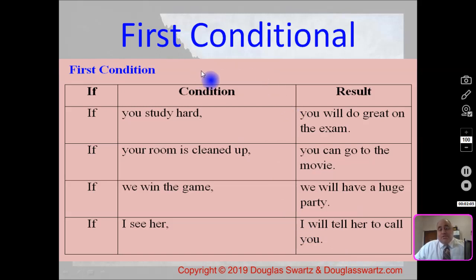Here's some more first conditional example sentences. I've put them into columns: the if, the condition, and the result. If you study hard, you will do great on the exam. If your room is cleaned up, you can go to the movie. If we win the game, we will have a huge party. The condition is if we win. The result is we will have a party in the future. And the last one, if I see her, I will tell her to call you. These are examples of first condition.